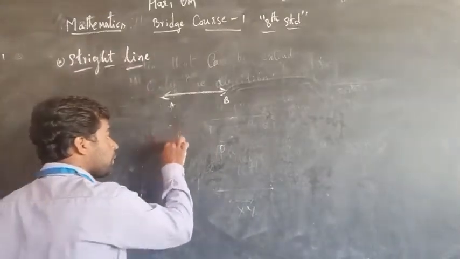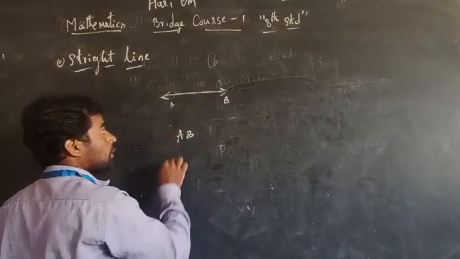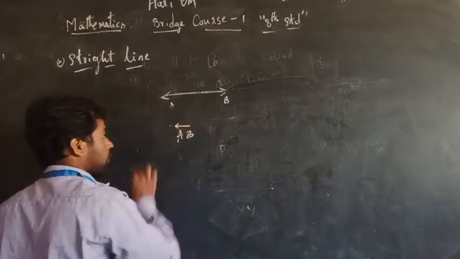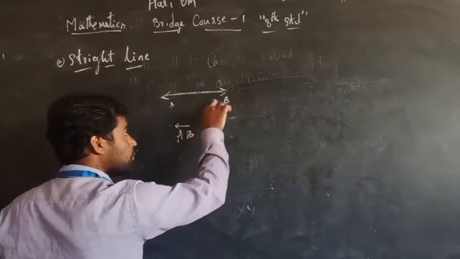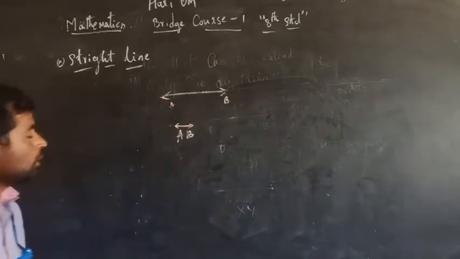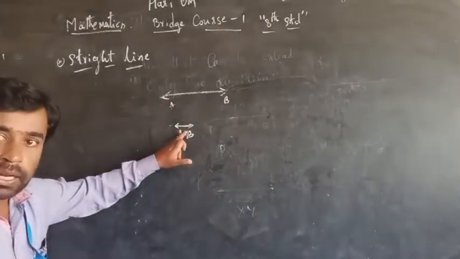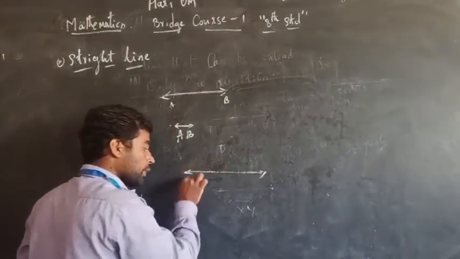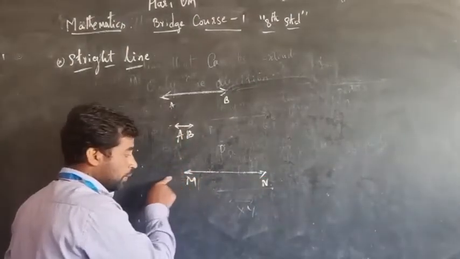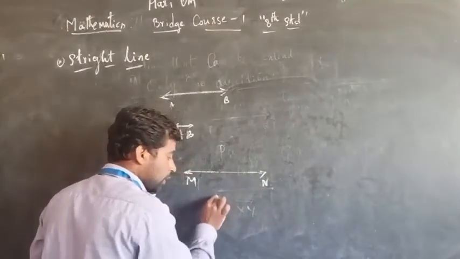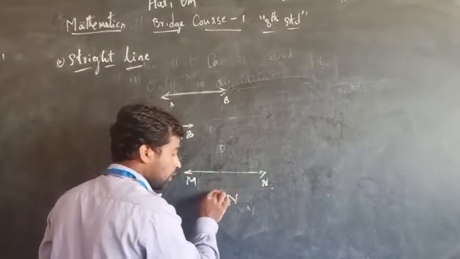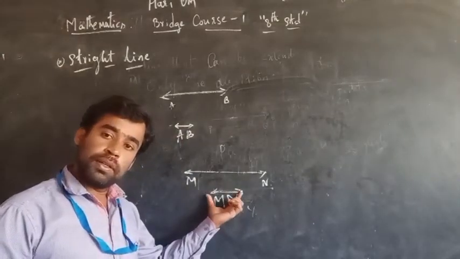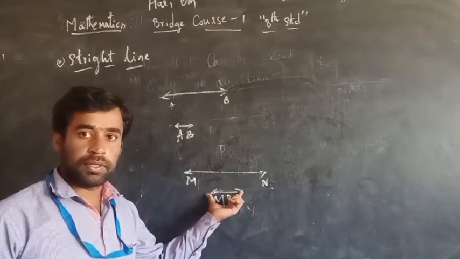Now here we have represented it by AB. Here you have to write it symbolically. See, A is a moving point, with an arrow. Also we can extend in this direction, it's a moving point. We can take another arrow mark. AB is a straight line. We can take another one. Here MN. Here M, this side we can extend and this side also. So we can write symbolically MN with the line symbol. Small, so that is a straight line. Is it clear?